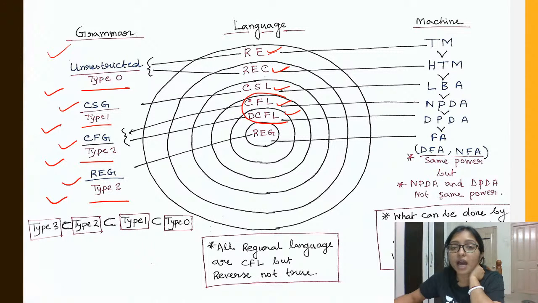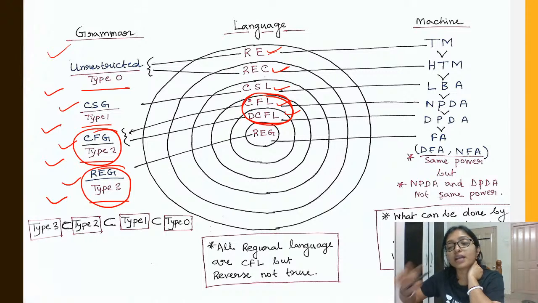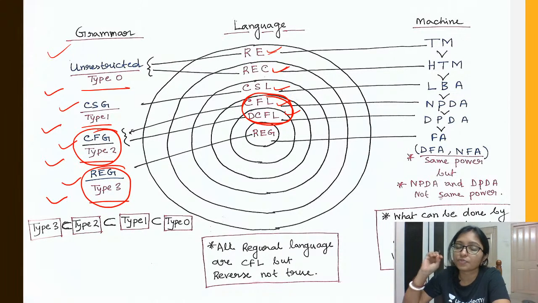These both are actually context free grammar, but the languages are different while the grammar is the same. And finally these are the regular grammar.